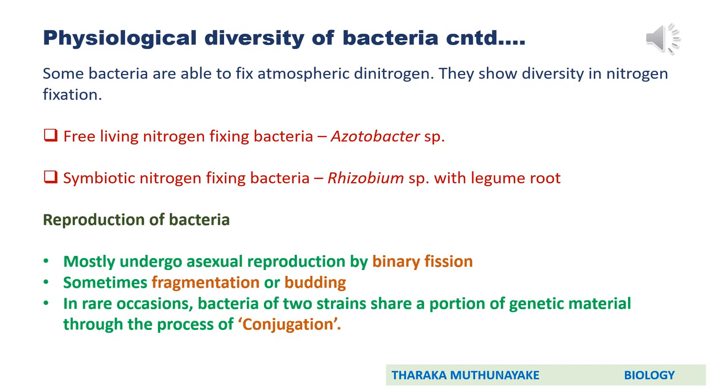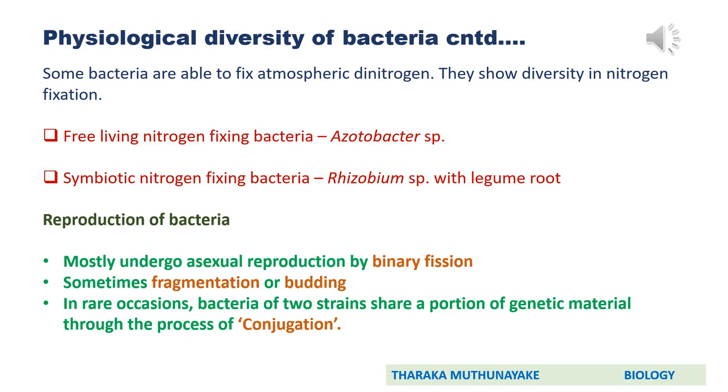Under physiological diversity of bacteria, we can also discuss nitrogen fixing ability. That means atmospheric nitrogen fixing ability of bacteria, and the methods of reproduction. You know that some bacteria are able to fix atmospheric dinitrogen. That means atmospheric molecular nitrogen. When you are writing about nitrogen fixation, don't just write it as nitrogen fixation. You have to write it as fixing of atmospheric dinitrogen or atmospheric molecular nitrogen. Using the word atmospheric is a must. In past papers also, without the word atmospheric, marks are not given in the marking scheme. So therefore, carefully remember that.